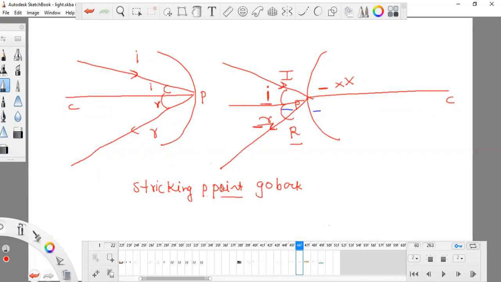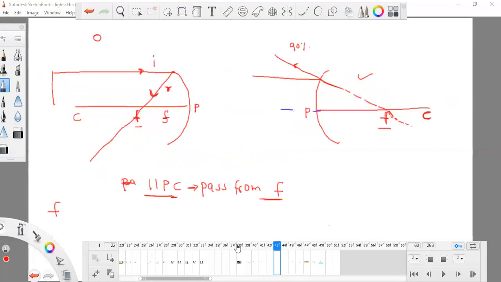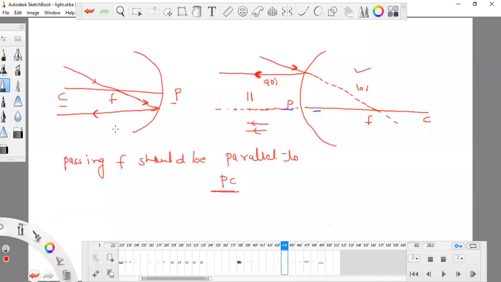So these are the four rules. What are the four rules? If the light ray is coming parallel to PC, it should pass from F, and in this case a tiny part, that is 10% of light, will go to the back side behind the mirror. If the light ray is coming in such a way that it has to pass the F point, it will cross F, and then it will go parallel with PC. In the same case, it is coming in such a direction that it will definitely cross the F point, and other than the tiny part, it will reflect, so the reflected part will be parallel to PC.